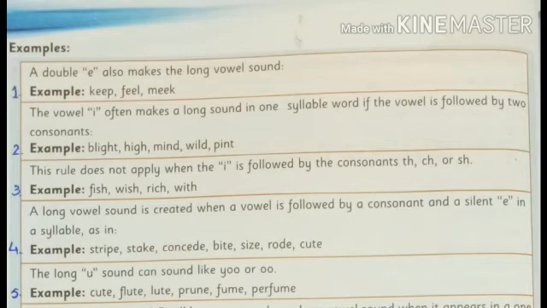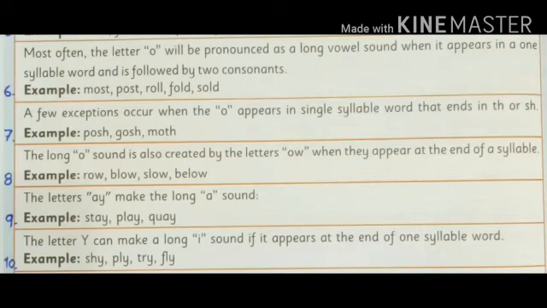Most often the letter O will be pronounced as a long vowel sound when it appears in a one syllable word and is followed by two consonants. Most, we have a single O with two consonants. O is making a long vowel sound. A few exceptions occur when the O appears in a single syllable word that ends in th or sh. Examples are wash, kosh, moth.